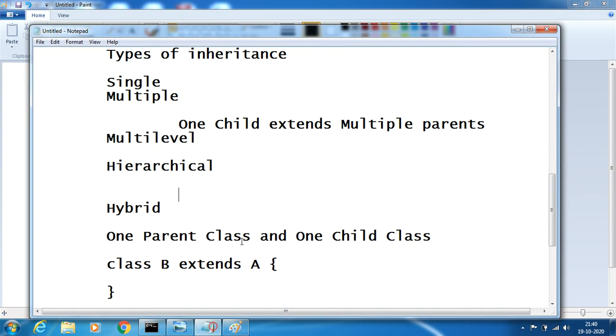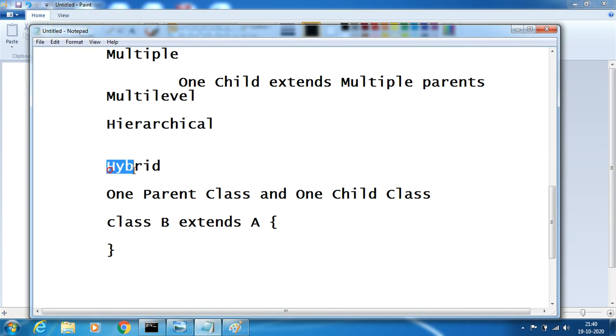And the last one we can say is hybrid inheritance. Hybrid inheritance is another kind of inheritance in Java which is a combination of single and multiple inheritance.